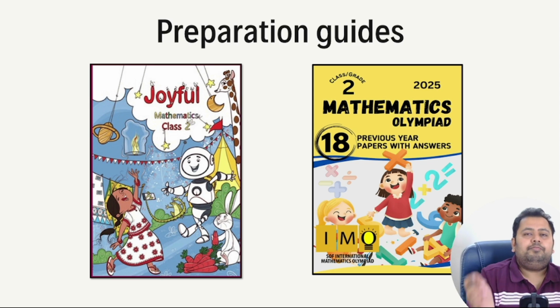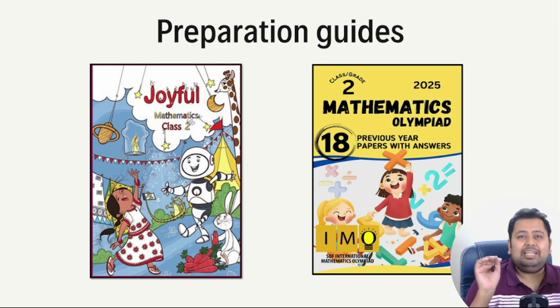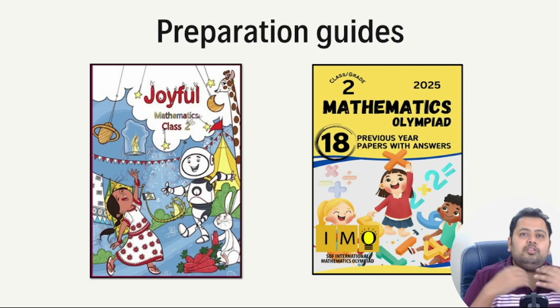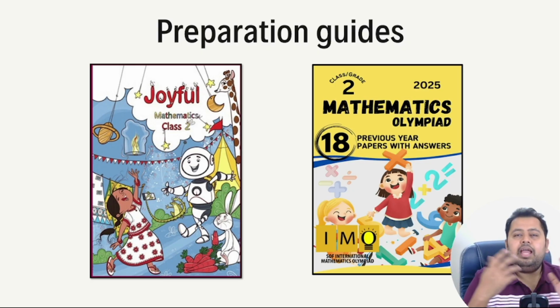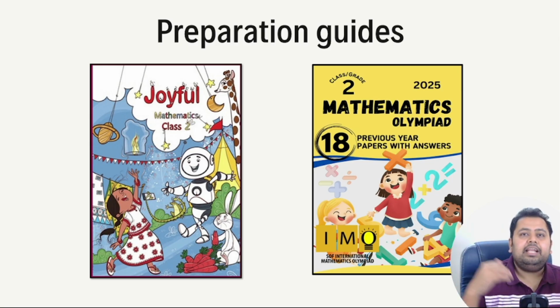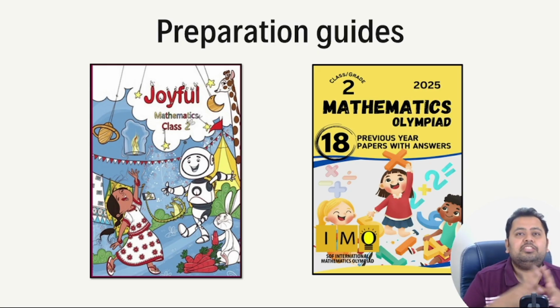And then, as I have already spoken about, to build the depth of thought process, the depth of thinking, you will have to make your child solve a lot of previous year questions and previous year question papers. The more your child solves them, the more he or she gets the depth and understanding of how to approach a problem. And if you want to purchase 18 previous year question papers, you can find the link in the description box or in the pinned comments.